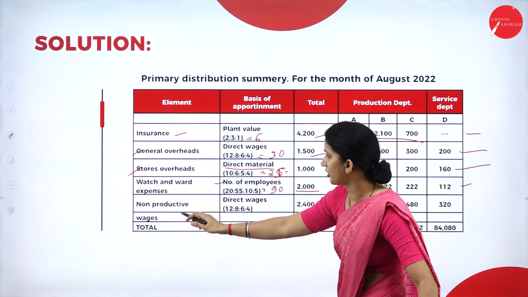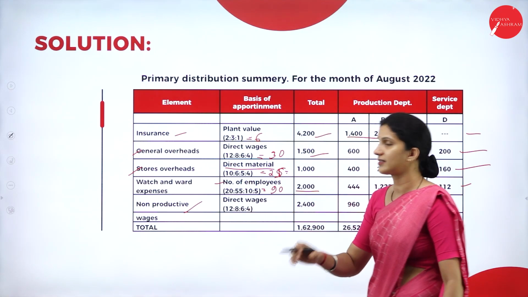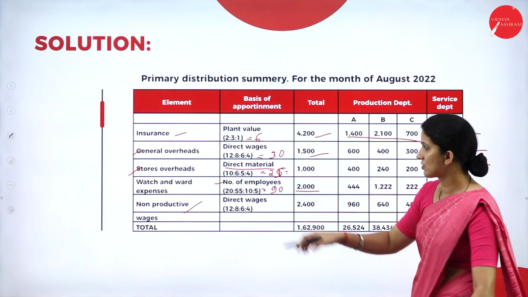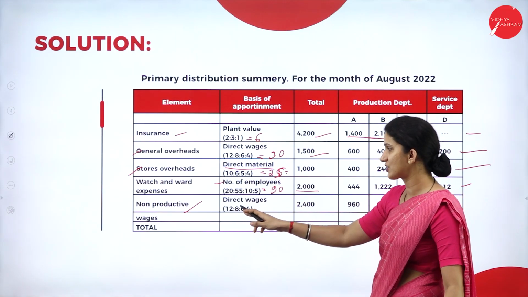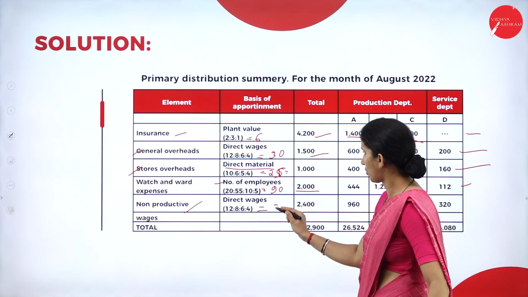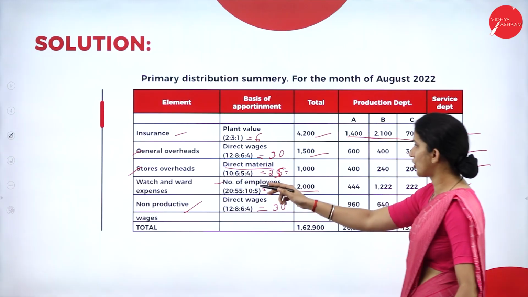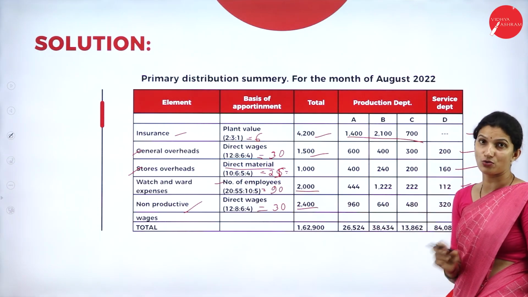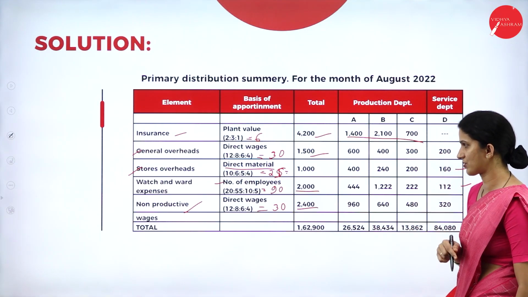Then we have non-productive wages. So your basis is direct wage. So your direct wage ratio is 12:8:6:4. Total it is 30. So your non-productive wages total amount, or the expenses given in the question, is 2400.